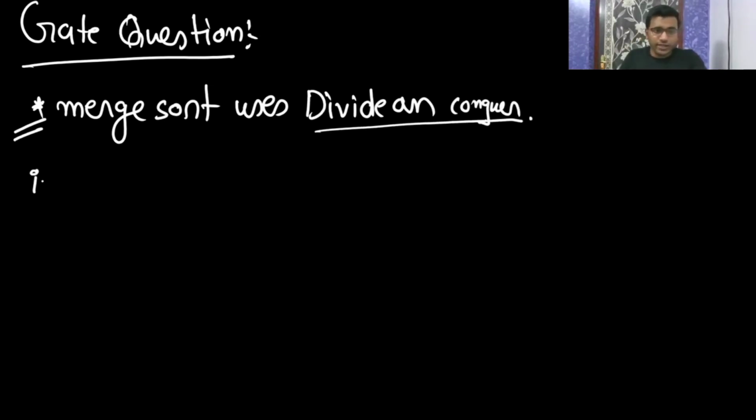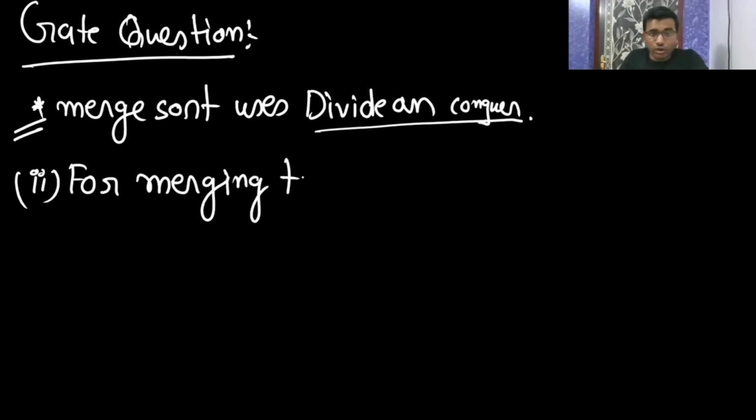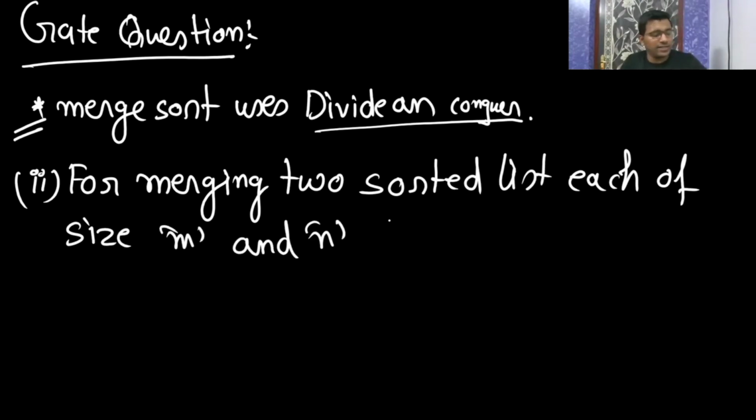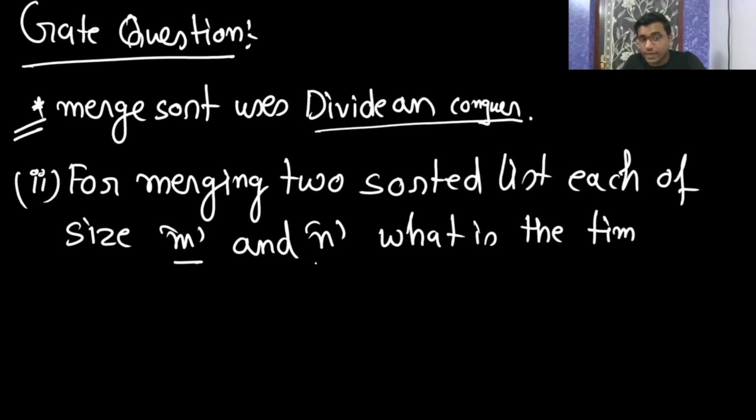Now next is your GATE question. I want you people to give me the answer for merging two sorted lists. If you have understood everything, you can now answer all the questions I ask. For merging two sorted lists, each of size m and n, what is the time taken? Bhaskar, see here, the sizes are m and n.